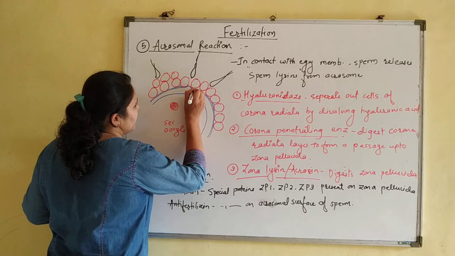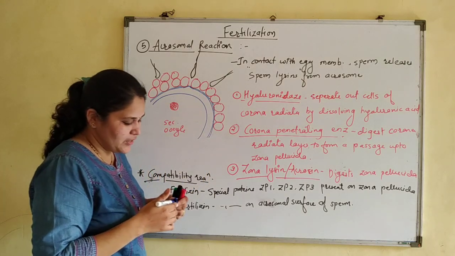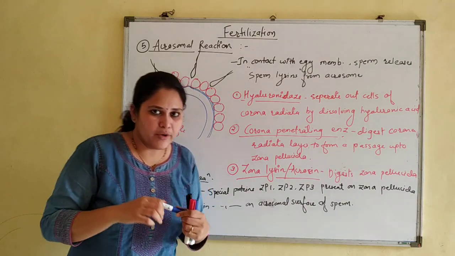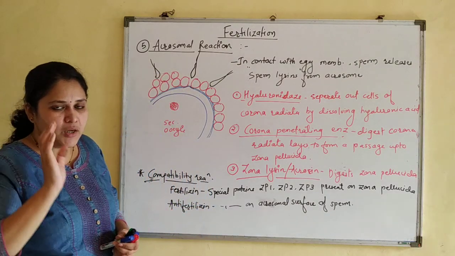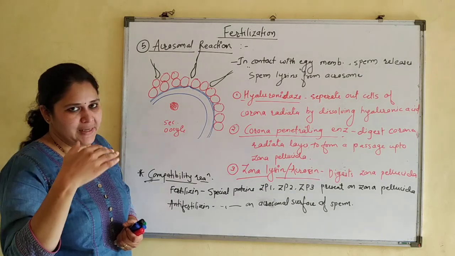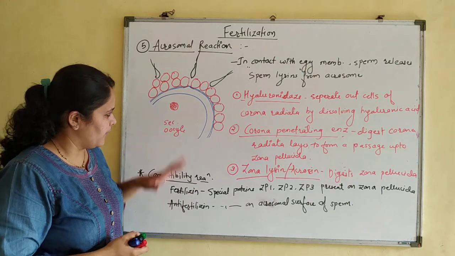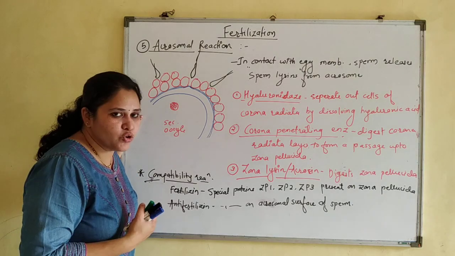Means that the membrane slightly bulges out. So that is known as reception cone, or fertilization cone. The membrane just bulges out slightly, and through that point the sperm is taken in. Okay. So this is about acrosomal reaction.